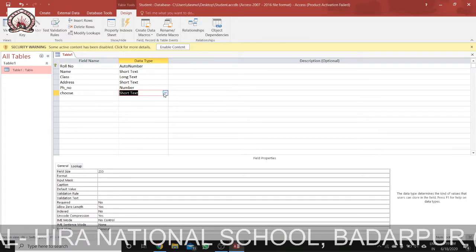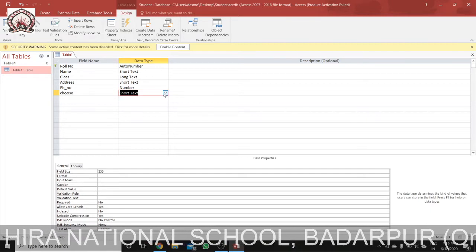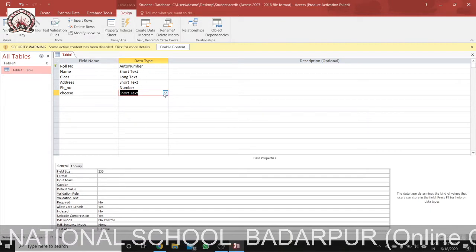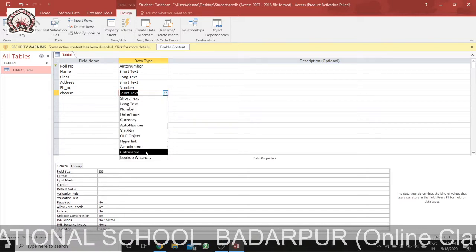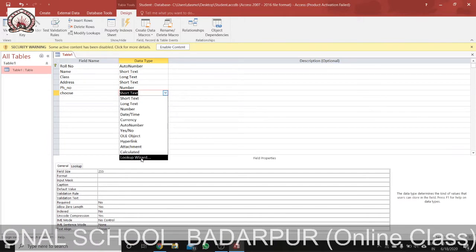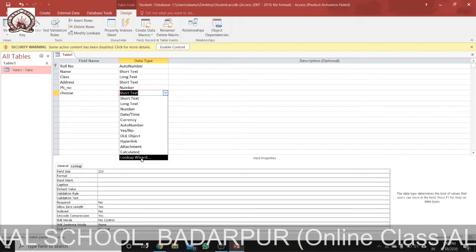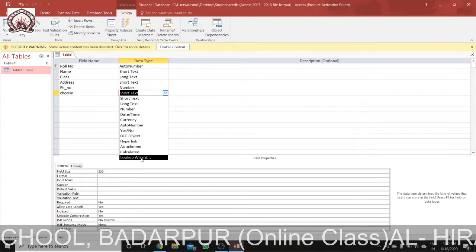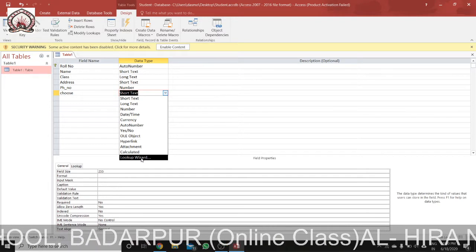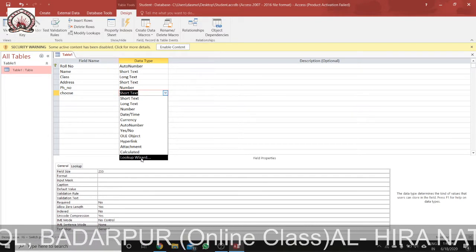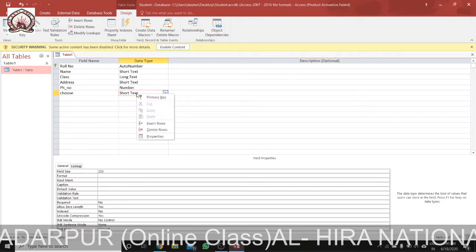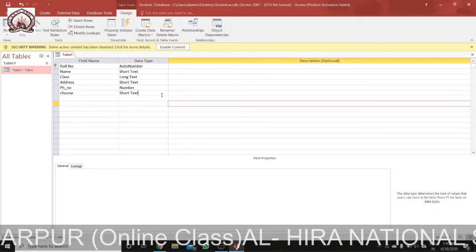It allows us to choose a value from another table. So we can choose a value from another table by using this lookup wizard. For inserting the lookup wizard, we click on lookup and relationship.